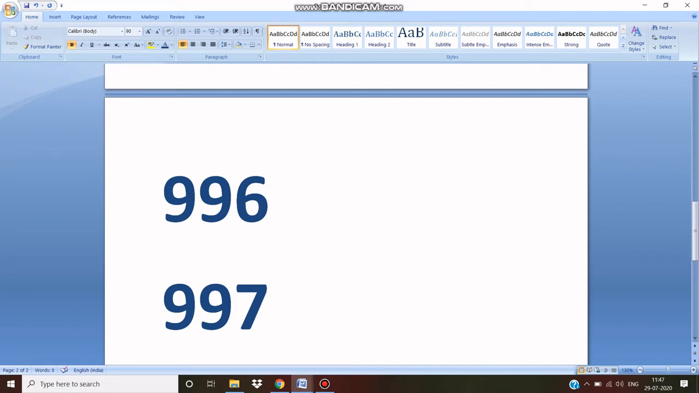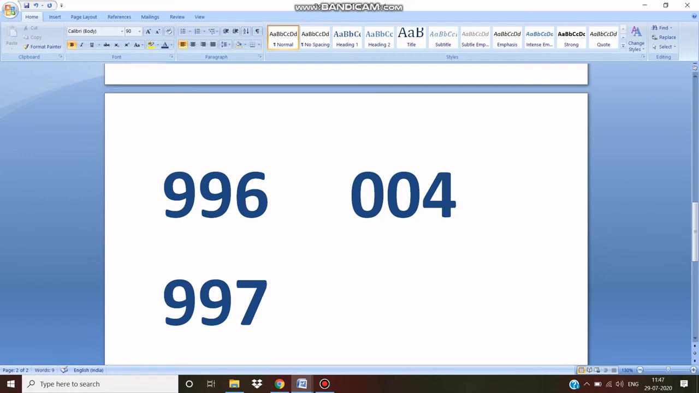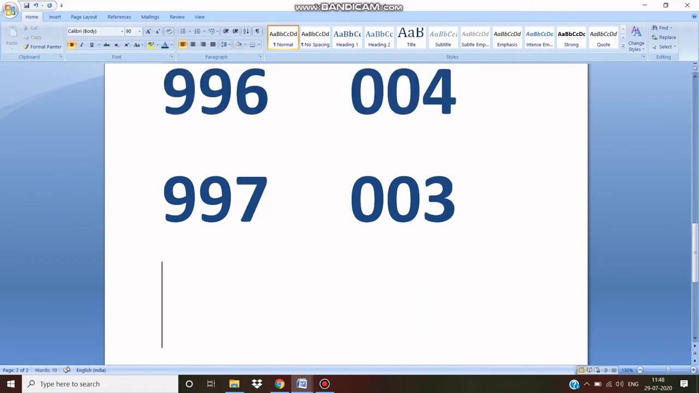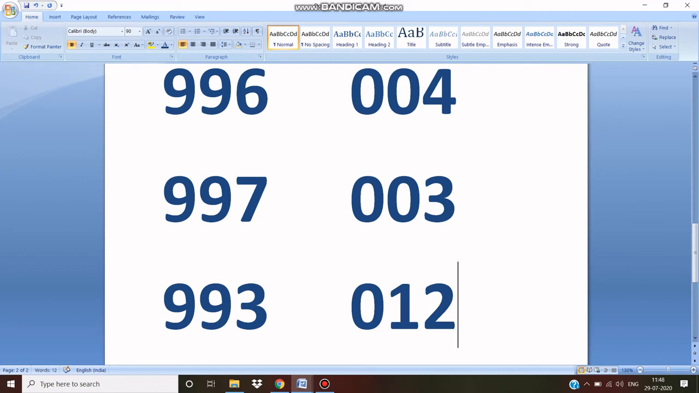it from 1000. 1000 minus 996 is 004. Very important, you have to write a 3-digit number. And 1000 minus 997 is 003. Now we write 996 minus 3 is 993, or 997 minus 4 is 993. Then we write 3 into 4 is 12, that is 012. 993012 is the answer,